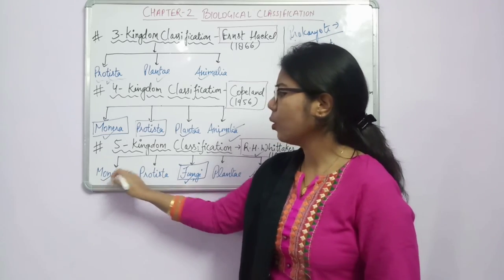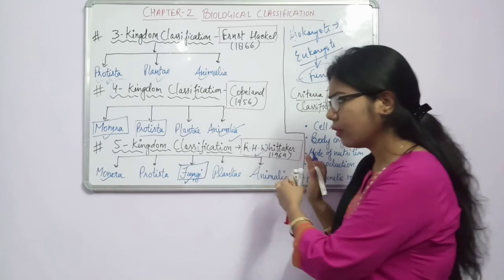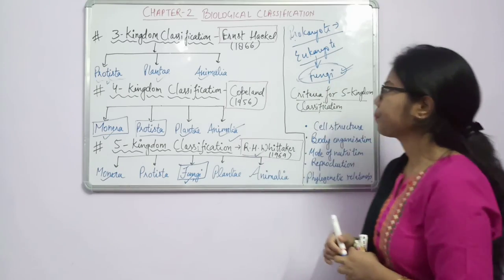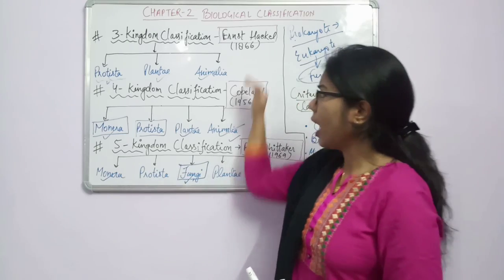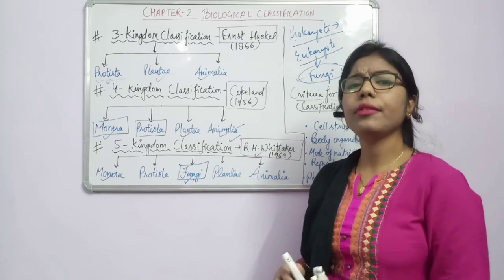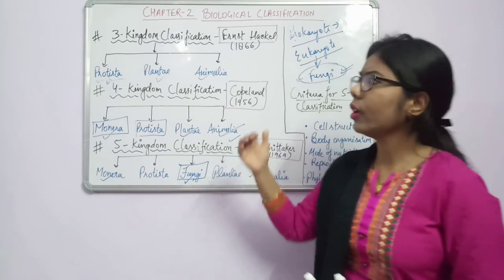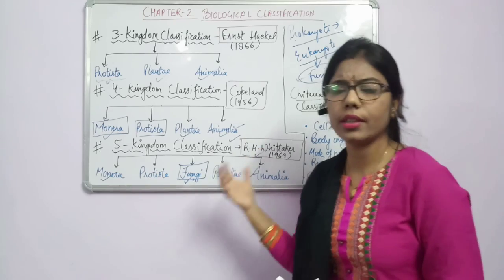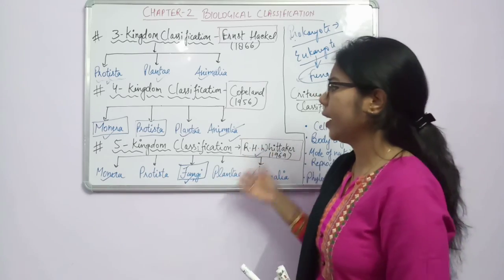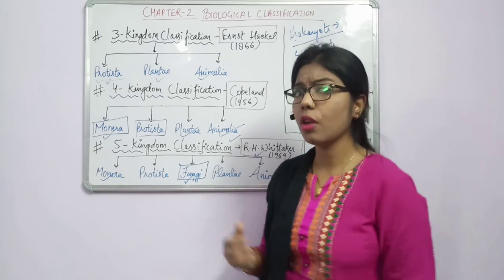And Monera, now it's very clear how we have classified the five kingdoms. So what are the different criteria for this five kingdom classification? Up to the earlier classifications, they observed only superficial characters. Later on, after the two kingdom classification, slowly they took into consideration some more characters, and up to the five kingdom classification they considered more characters.